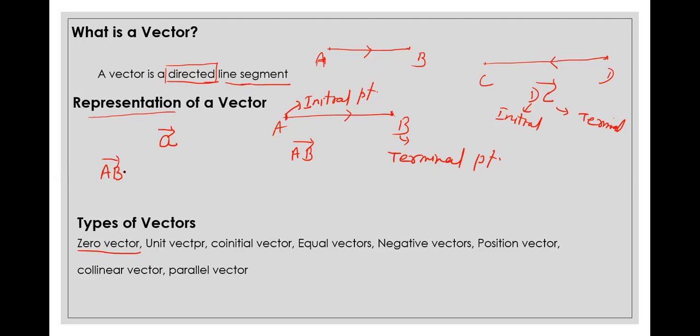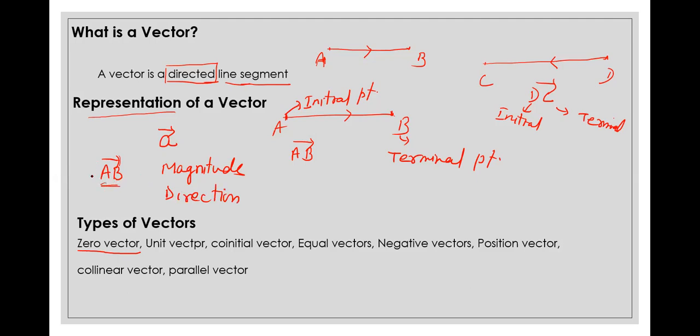Here, because it is a directed line segment, it has length, and because it has direction, it is directed. So it means the vector has both magnitude and direction. We have both magnitude and direction for the AB vector.